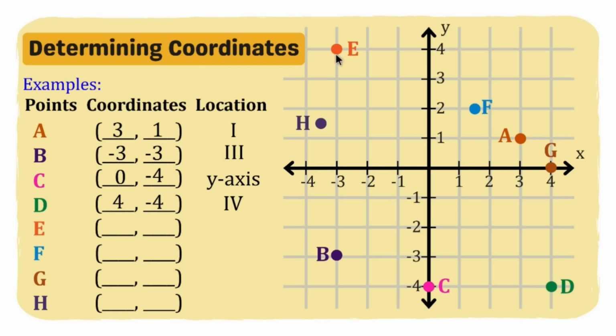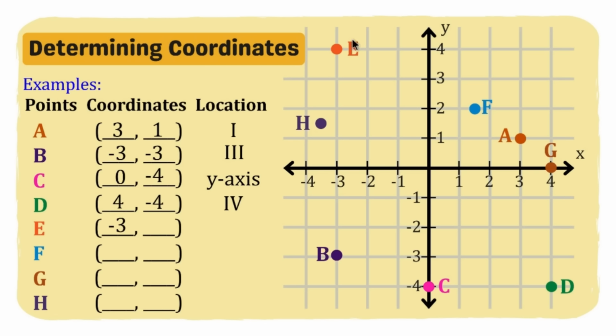So andito yung point E natin. So ang ating abscissa ay negative 3. Okay, negative 3. And then ang ating ordinate ay positive 4. So negative 3, positive 4. And quadrant 2.